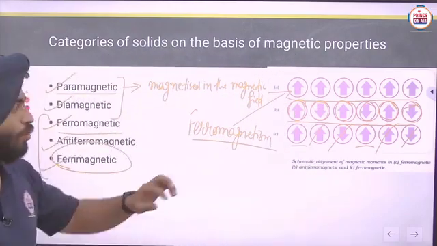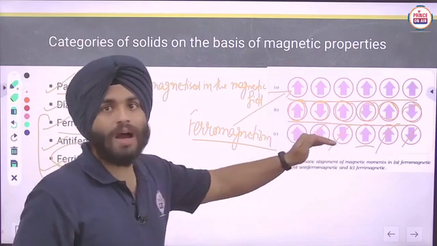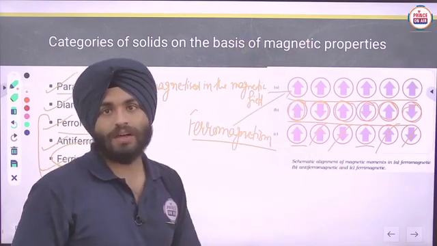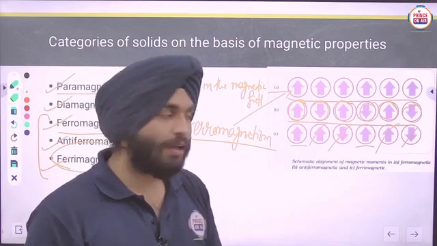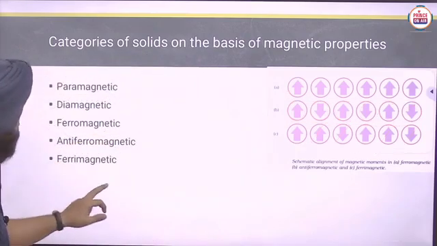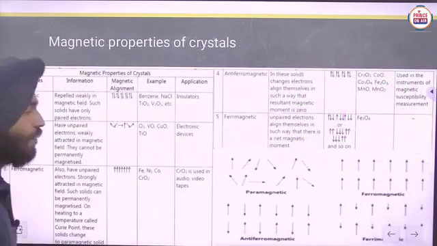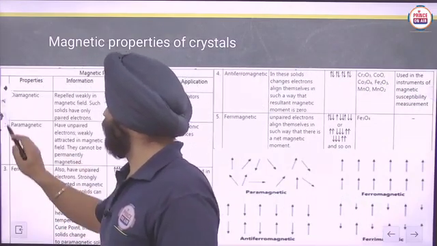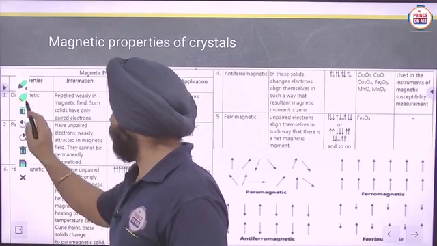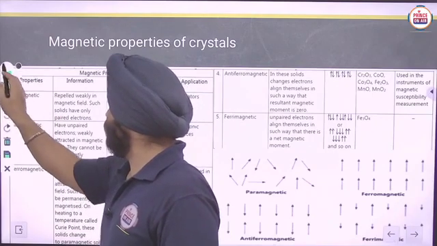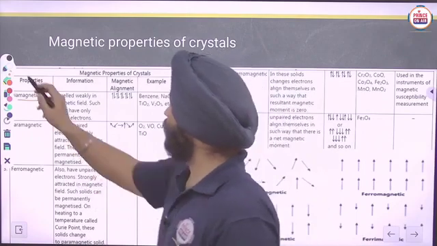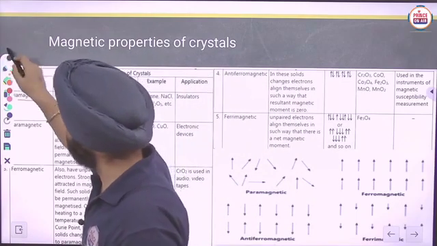Some are parallel with each other, so they show a little bit of magnetic effect. Like here you can see. Now we can understand that properly. Now diamagnetic. What are diamagnetic?